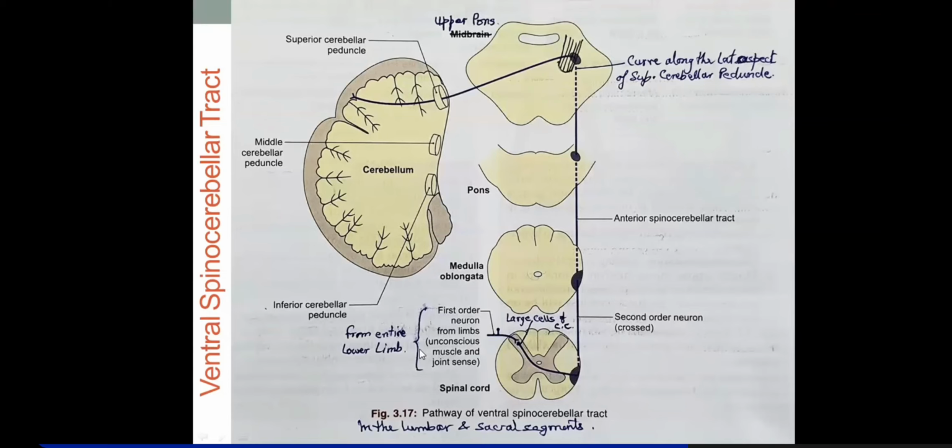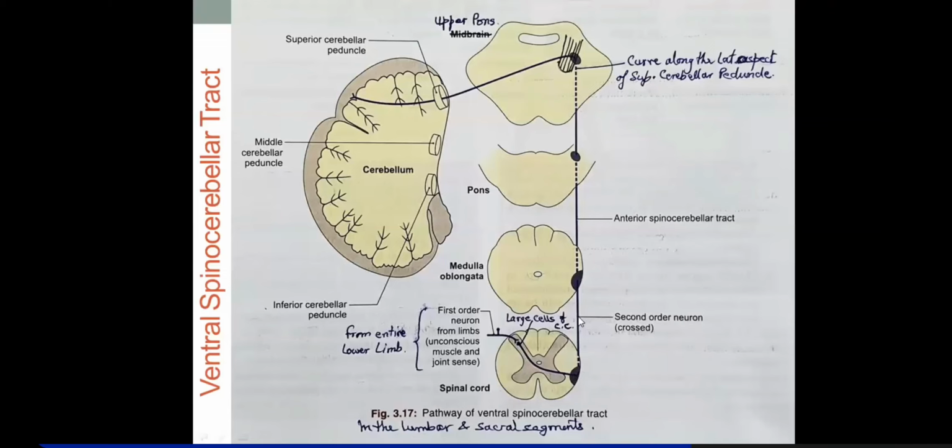Okay, so these sensations will now relay here in laminae 5 and 6, that's Clarke's column. From there, these fibers will cross anterior to the central canal, and at the same level reach the opposite side in the lateral funiculus, at the margin anterior to the dorsal spinocerebellar tract.